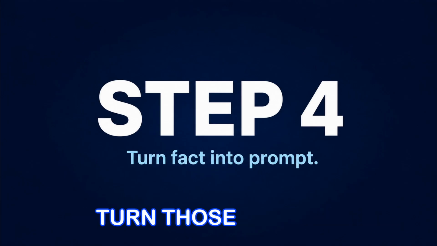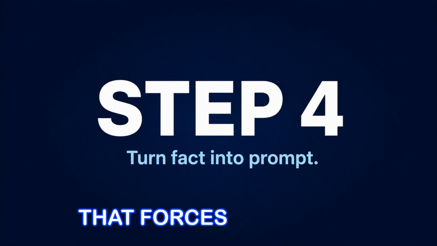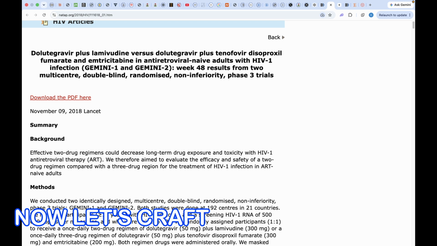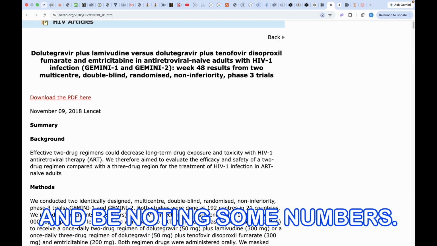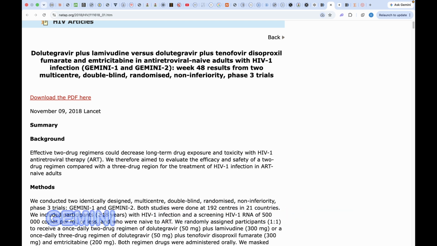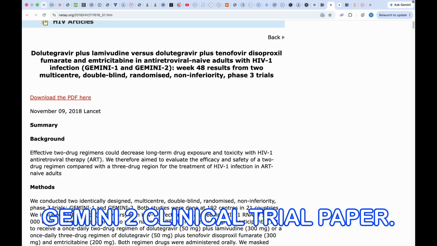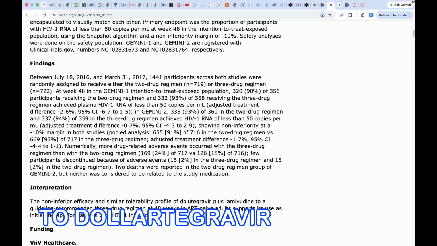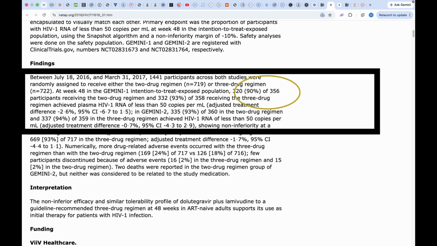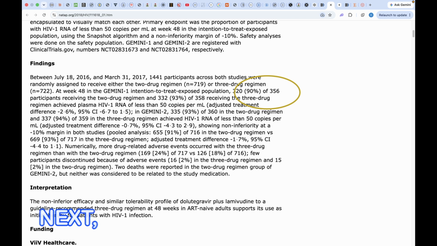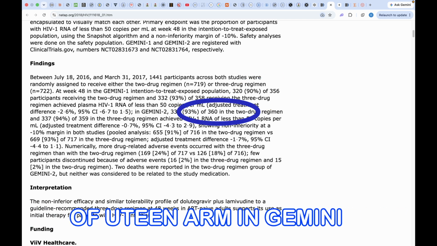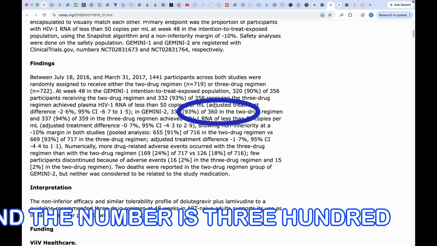Step 4. Turn those verified facts into a prompt that forces the model to use multiple sources and still fails. Now let's craft a sample prompt. We will be looking at this research paper and noting some numbers. This is the GEMINI 1 and GEMINI 2 clinical trial paper. First, let's note the number of participants randomized to the dolutegravir plus lamivudine arm in GEMINI 1, and the number is 356. Next, the number randomized to the dolutegravir plus lamivudine arm in GEMINI 2, and the number is 360.